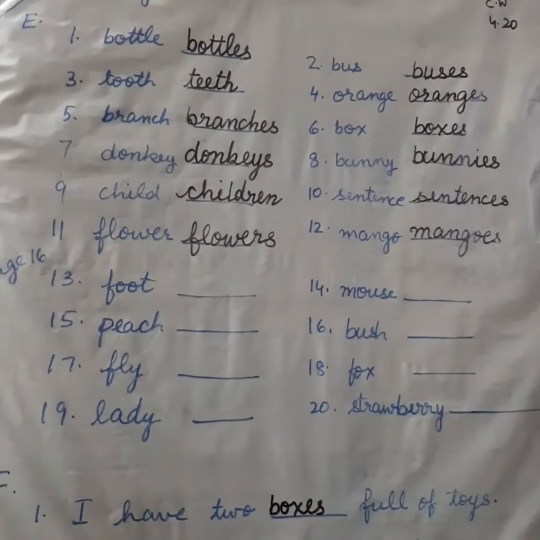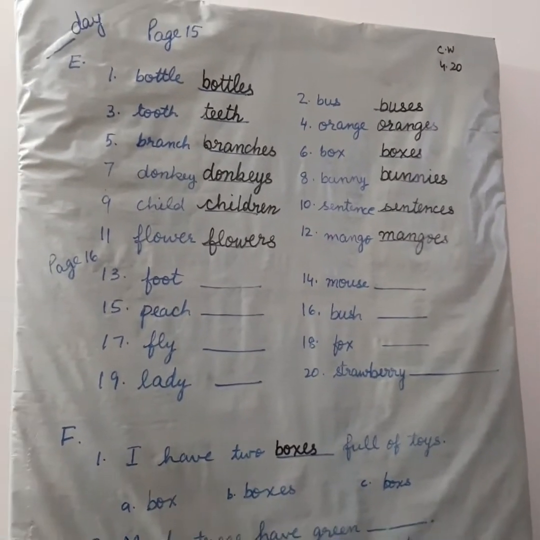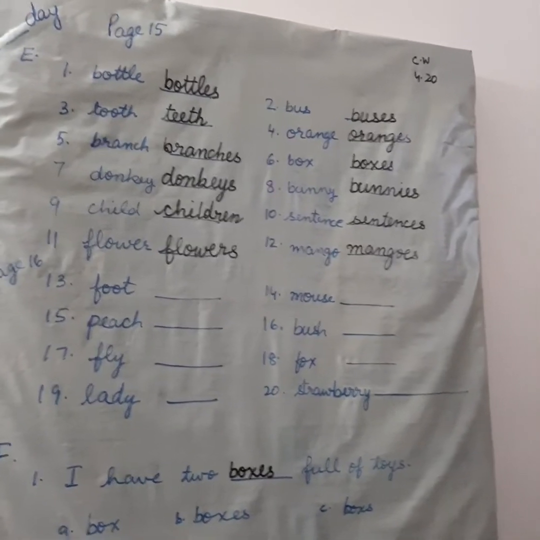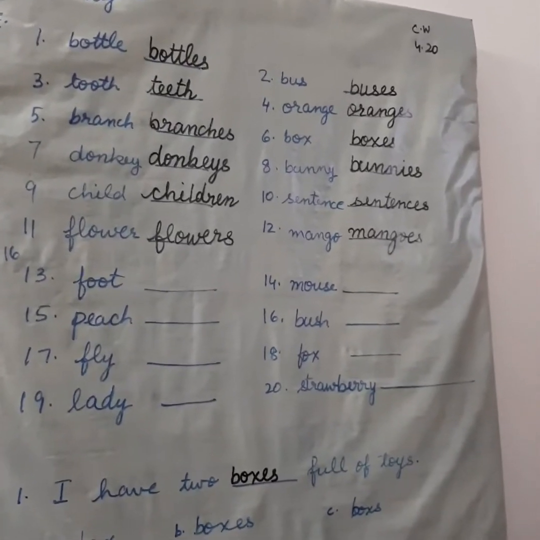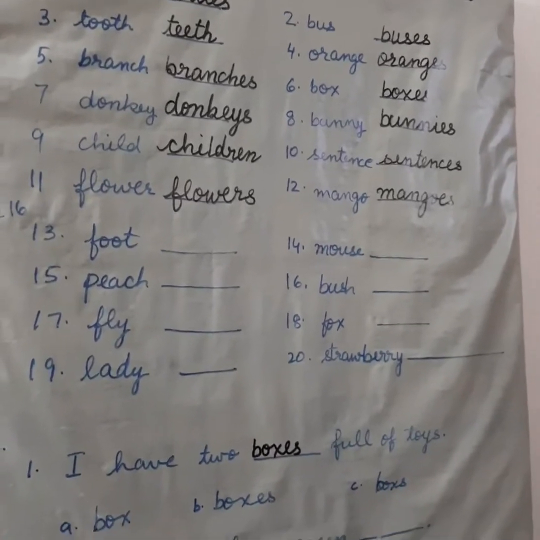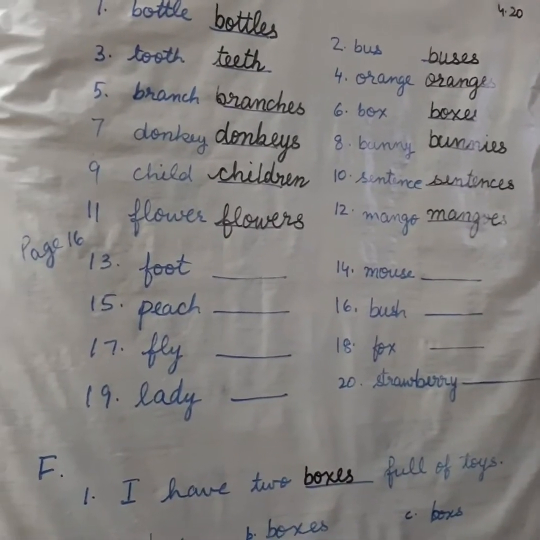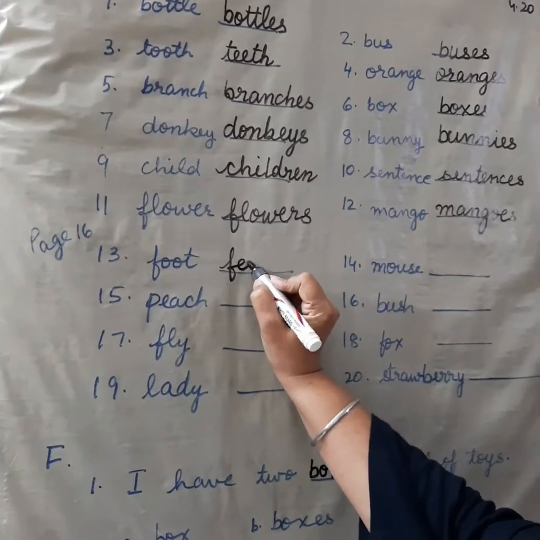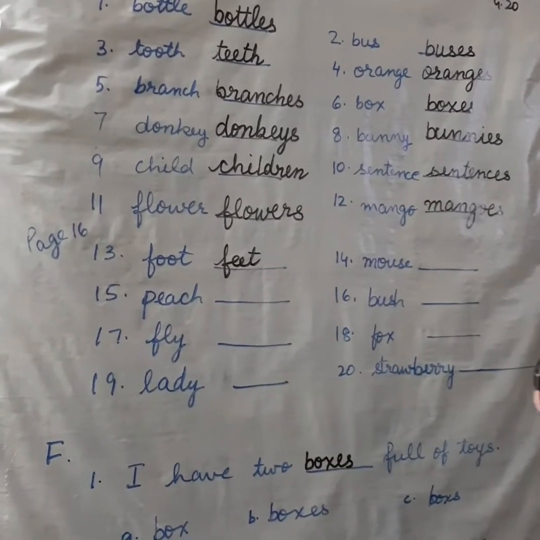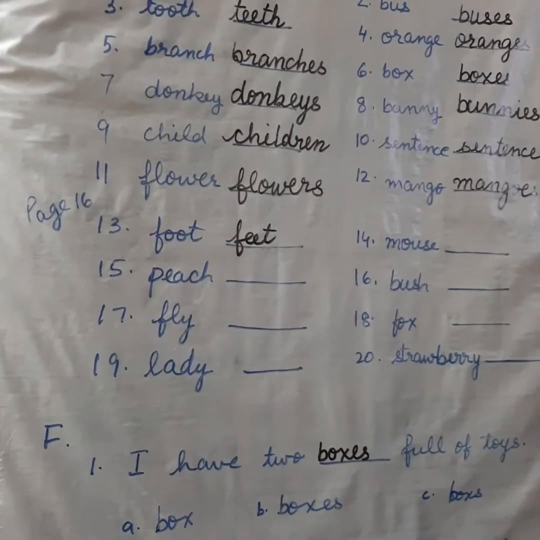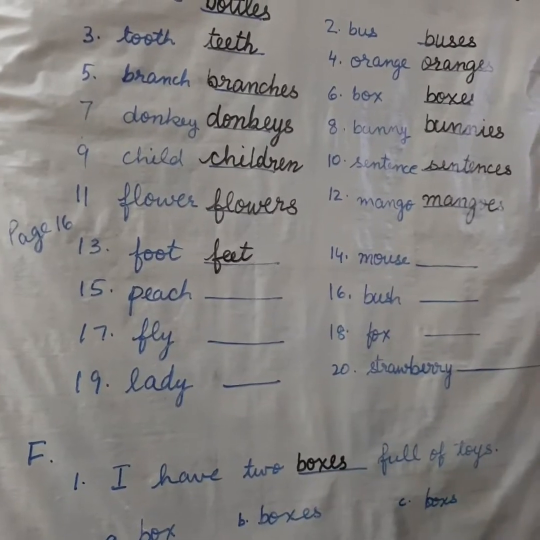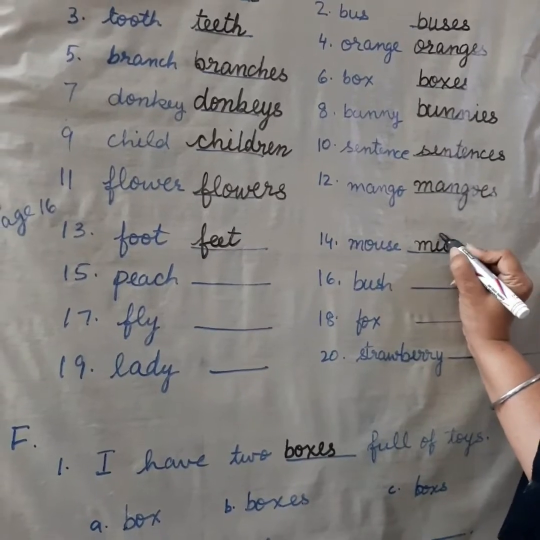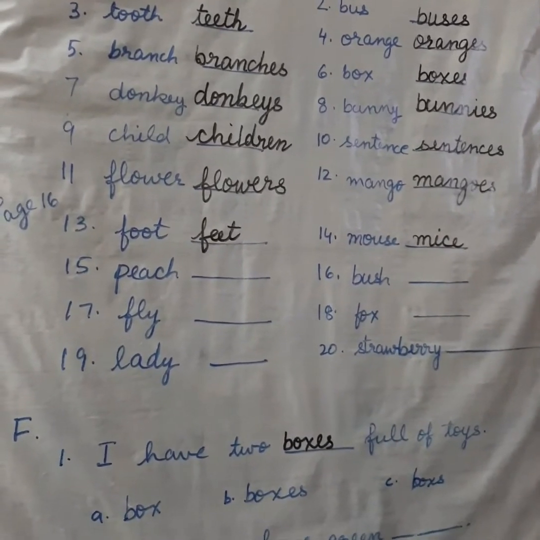I hope everyone has done page number 15. Now let's turn our page to page number 16. There are a few more words and we will change them also into plural. Foot, feet. Mouse. You will never say mouses. It is always mice. Mouse, mice.